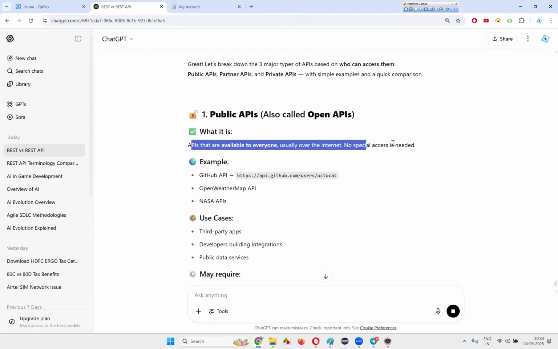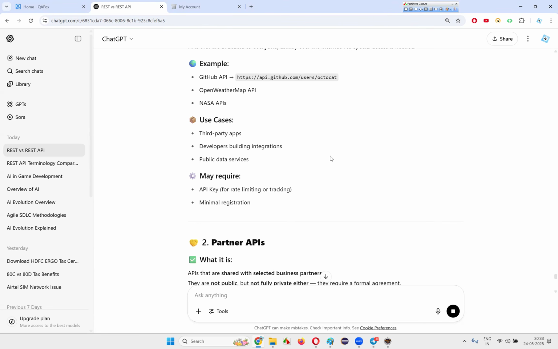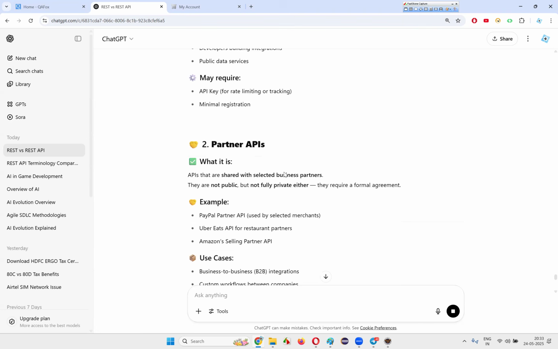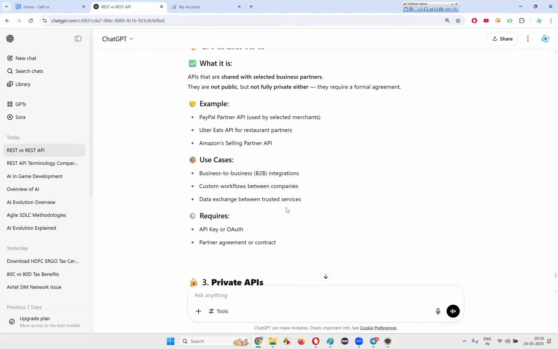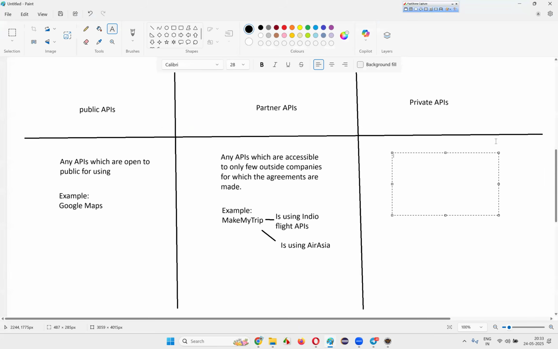APIs available to everyone, usually over the internet, where no special access or permissions are needed, are called public APIs. Google Maps is one example. Partner APIs are shared with selected business partners, like the Indigo flight company with selected partners like MakeMyTrip. Then private APIs are APIs used internally by the company, only accessible inside the organization within its app or services.